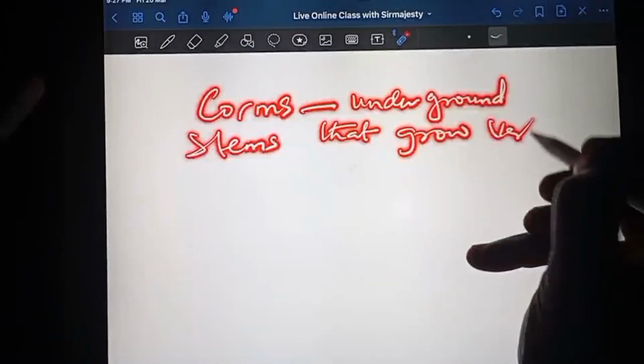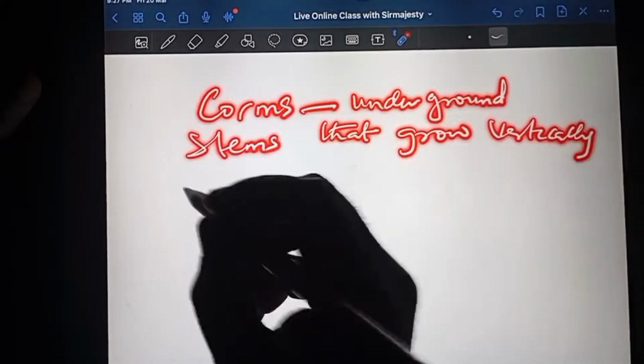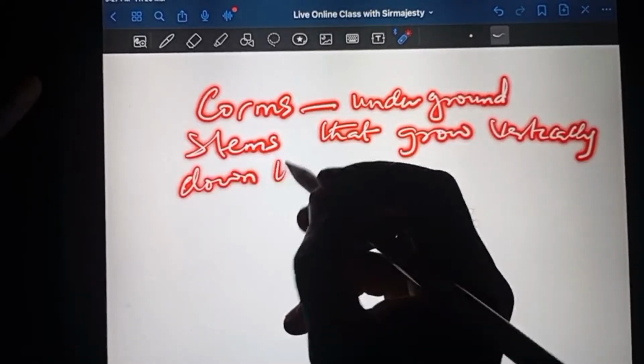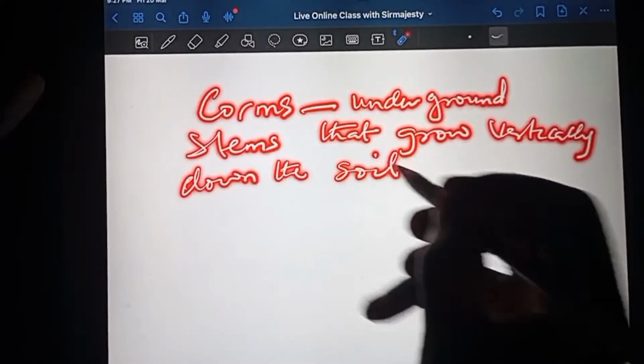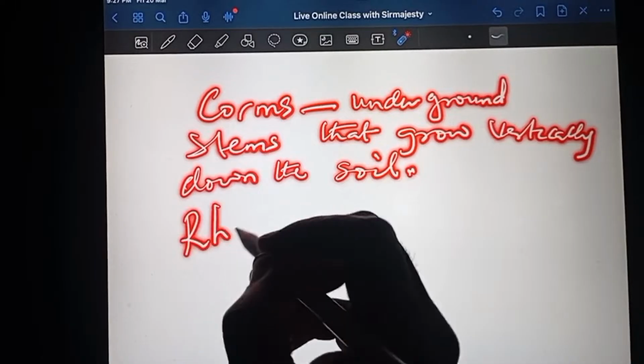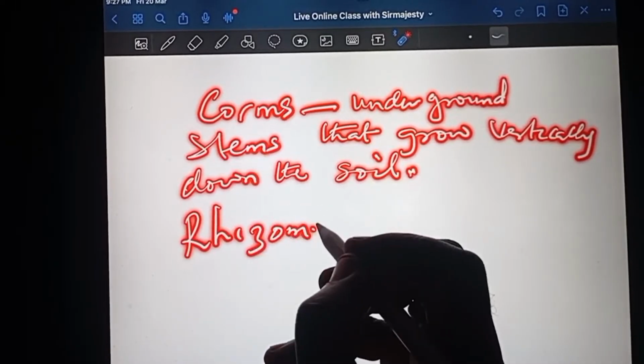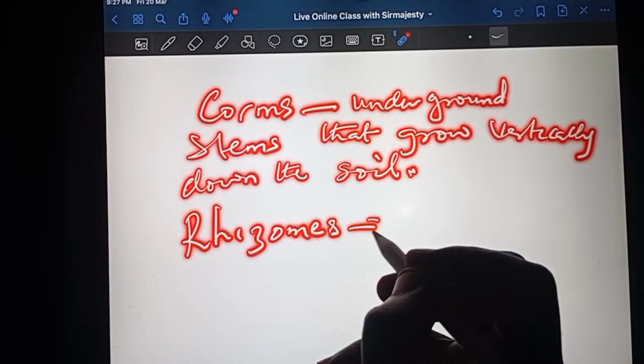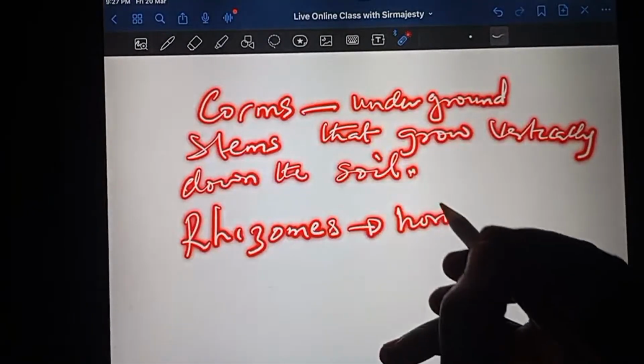That grows vertically down the soil. In other words, we can say that corms are a vertical underground stem. Now, the relative of it is what we call the rhizomes. So rhizomes are actually horizontal underground stems.